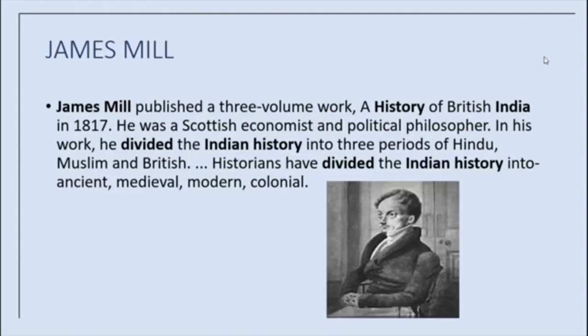So, Mill wanted to introduce westernization. He suggested that the British should conquer all the territories in India, for India was not capable of progress without British help. What did he think? He thought that India was not capable of progress without British help.